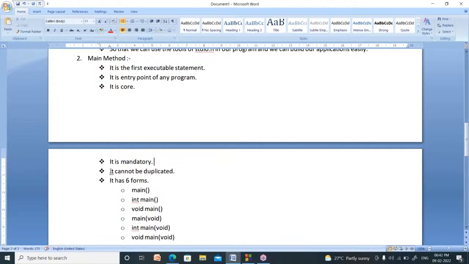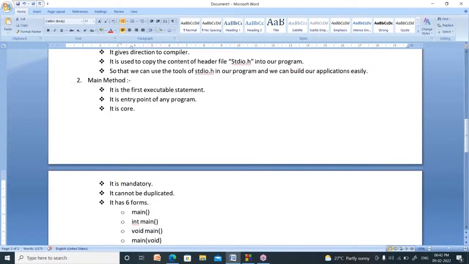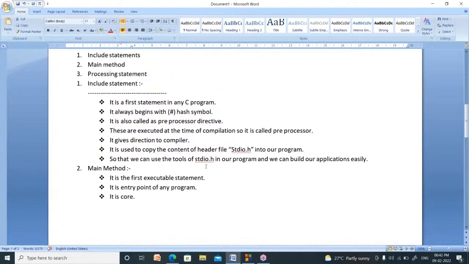Right. Now, it cannot be duplicated. You cannot write the main method more than once. It has six forms. How many forms does it have? Six forms: main, int main, void main, main of void, int main of void, void main of void. There are six forms, right?